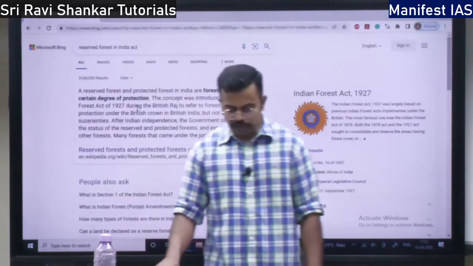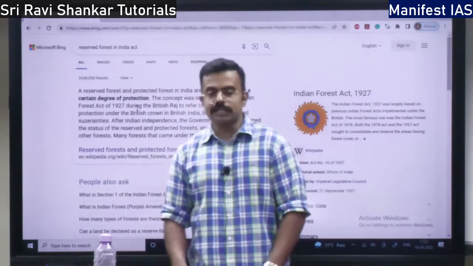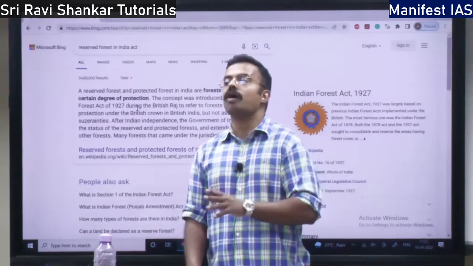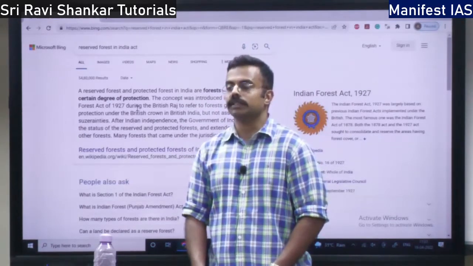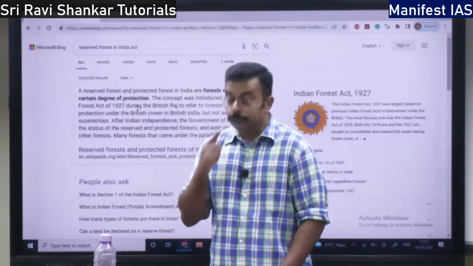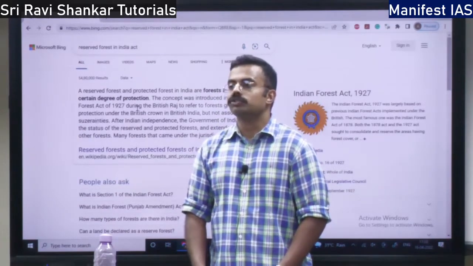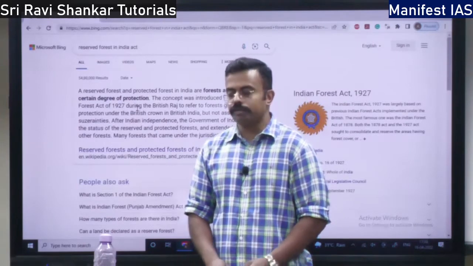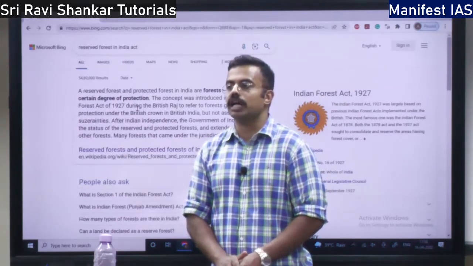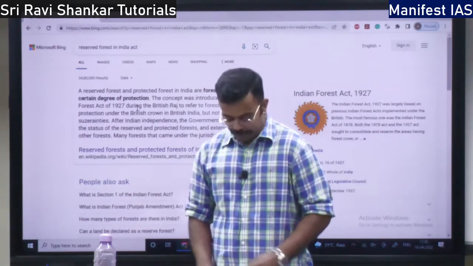That intention is told, right? This declaration can be made within a reserve forest or outside the reserve forest, right? Reserve forest based on what? British Act. So it is going to declare regions of ecological, geomorphological or natural significance.